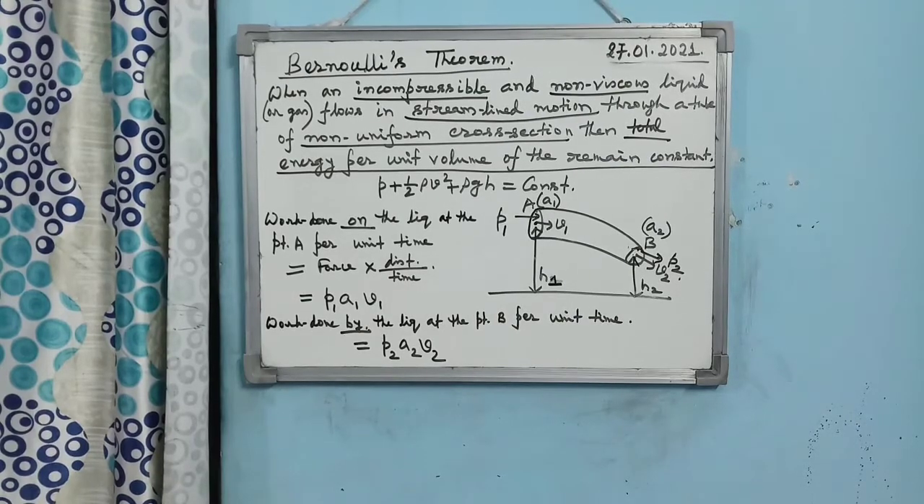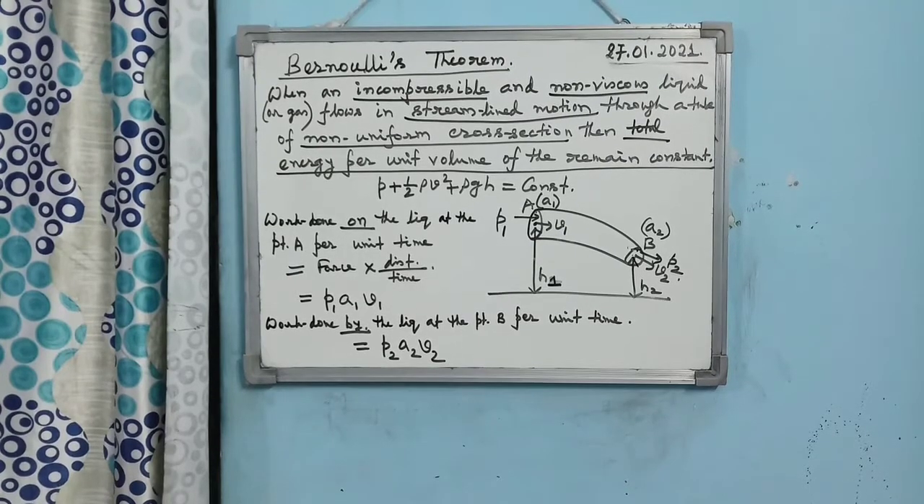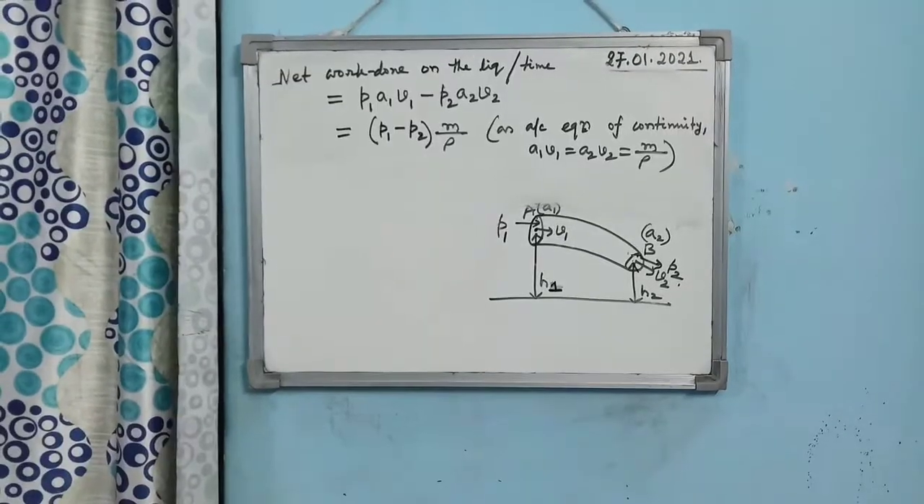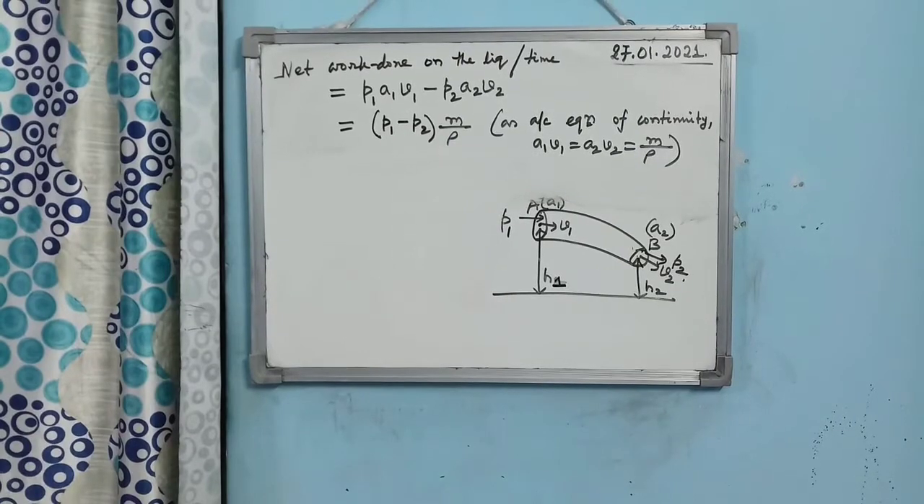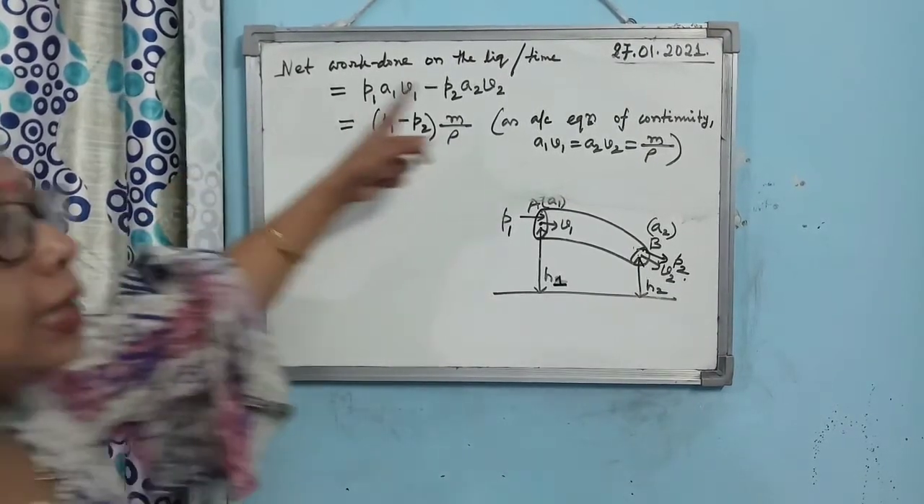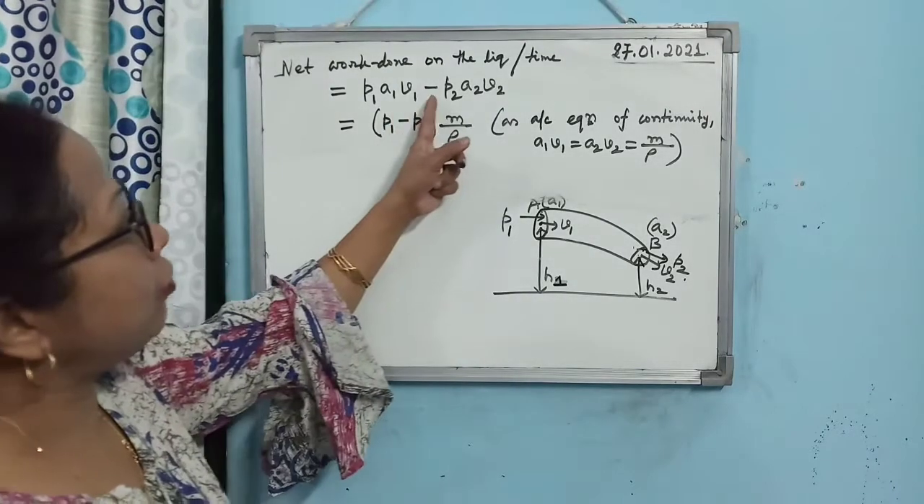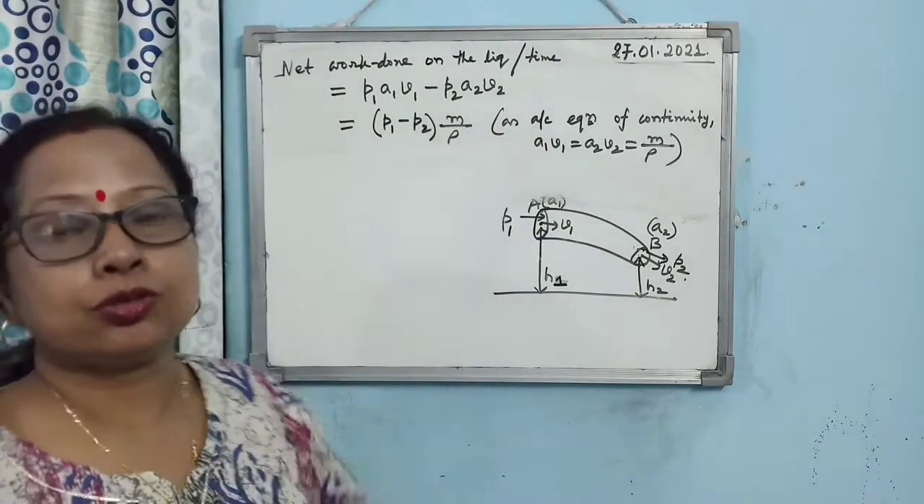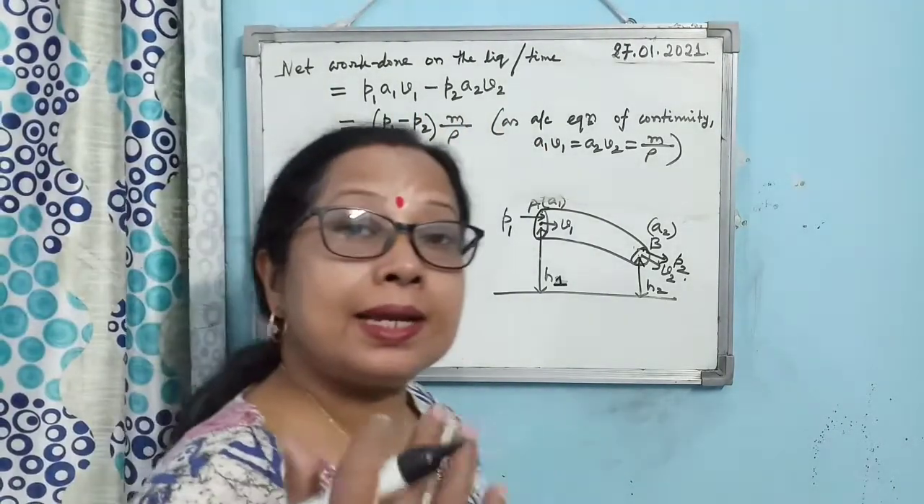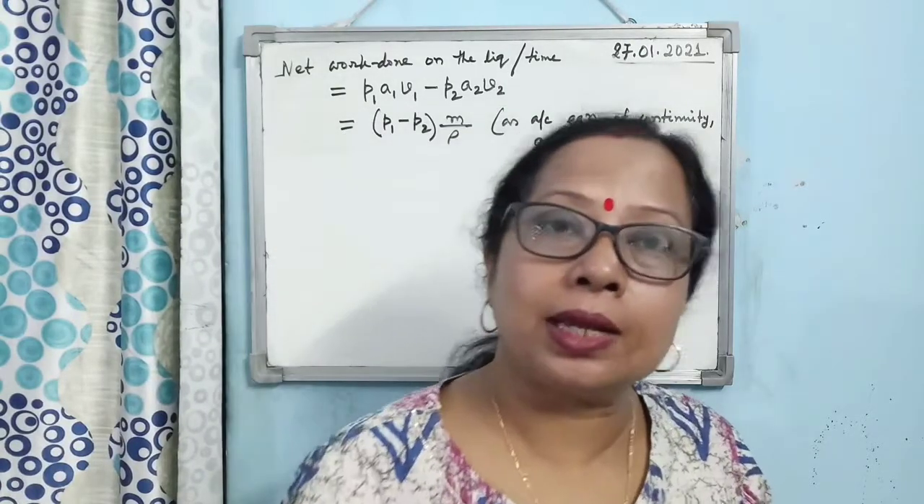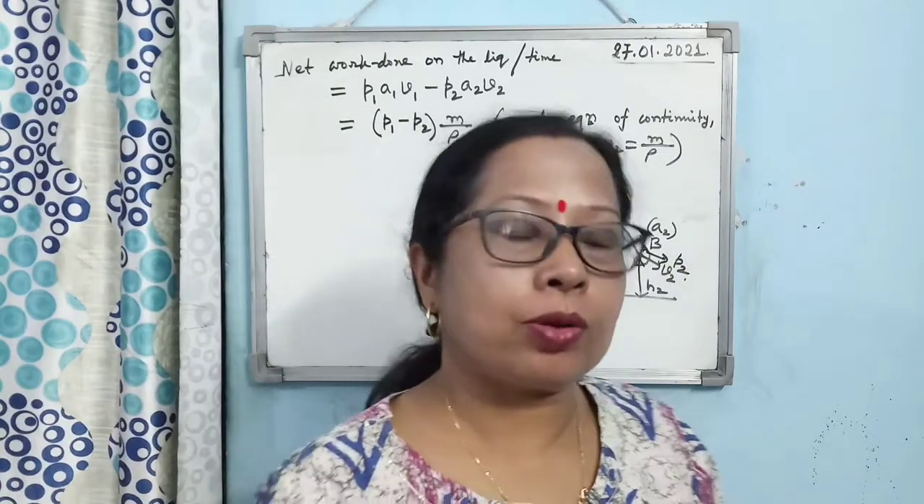Is that clear? These are very important concepts you have to understand. At the point A, it is work done on the liquid, because pressure P1 is doing the work. At the point B, it is work done by the liquid. So you see, net work done on the liquid per unit time will be P1 A1 V1 minus P2 A2 V2. Now why the minus sign is coming and why P1 A1 V1 is positive, try to understand.